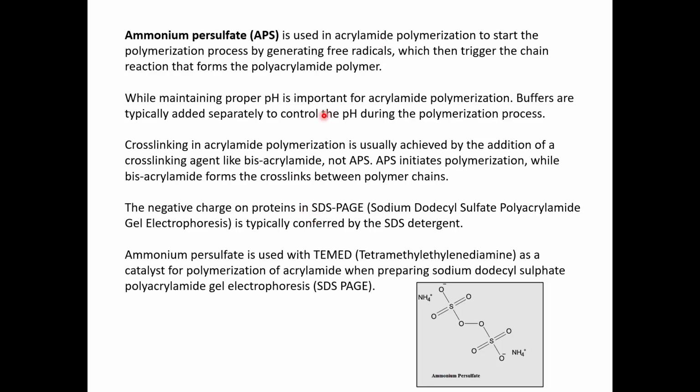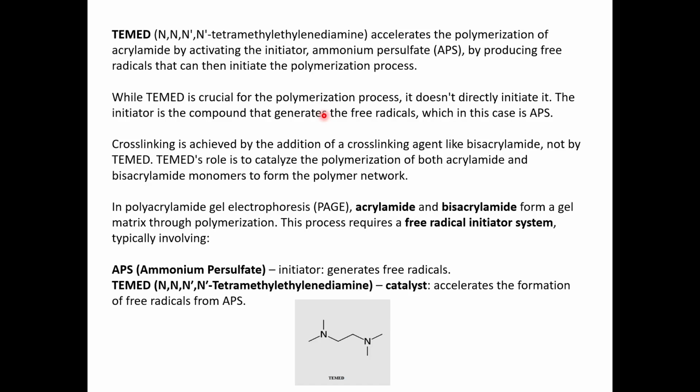So this was about APS, and next is TEMED. As we discussed, TEMED is a catalyst, so it accelerates the polymerization process. TEMED is N,N,N',N'-tetramethylethylenediamine. This helps by activating the initiator, which is ammonium persulfate, and then ammonium persulfate produces free radicals, which initiate the polymerization process.